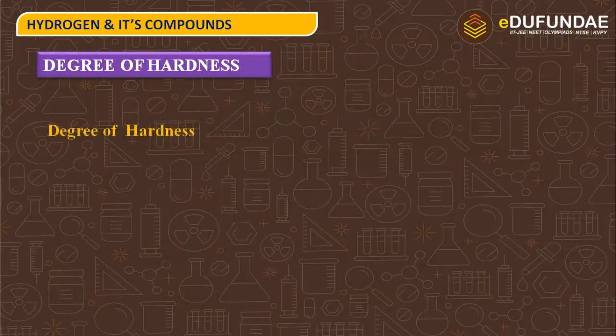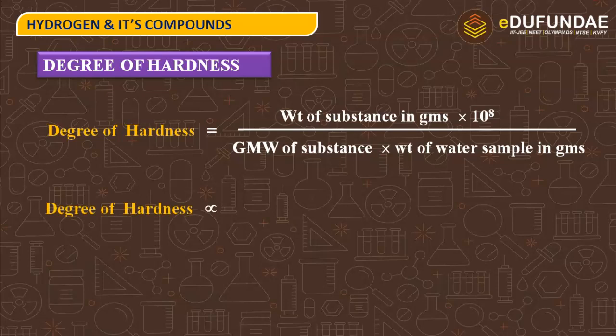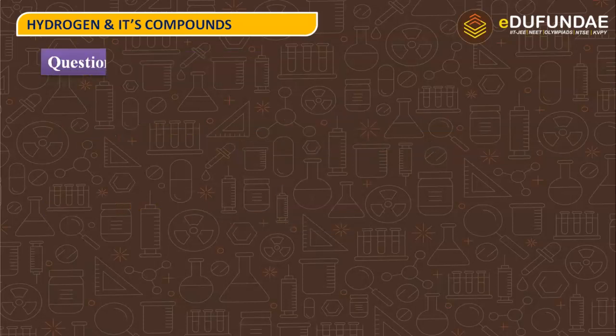So degree of hardness will be equal to weight of substance in grams × 10⁸ divided by gram molar weight of substance × weight of water sample in grams. So this is the formula of degree of hardness. Then degree of hardness is directly proportional to 1 by gram molecular weight of substance.